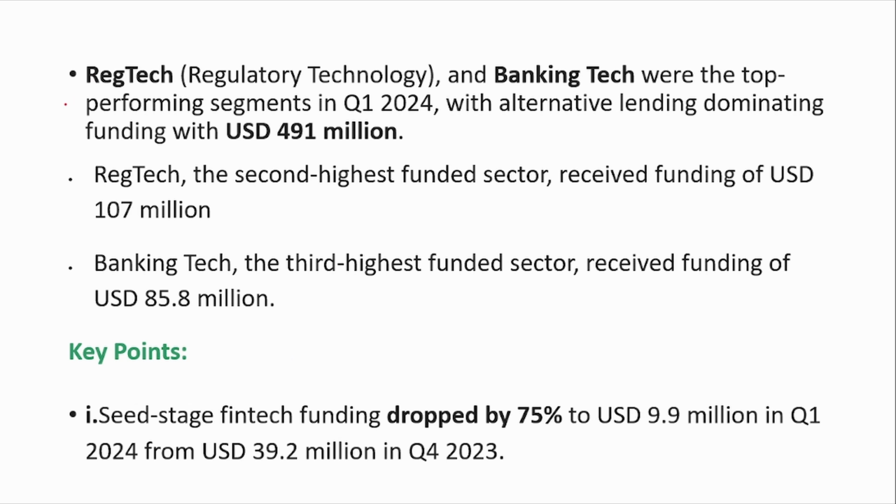After fintech, it is the regtech and banking tech which are occupying the second and third place in the funding process. The regtech and banking tech were the top performing segments in Q1 2024, with alternative lending dominating at around 491 million. The regtech has received around 107 million in funding, and the banking tech has received around 85 million.